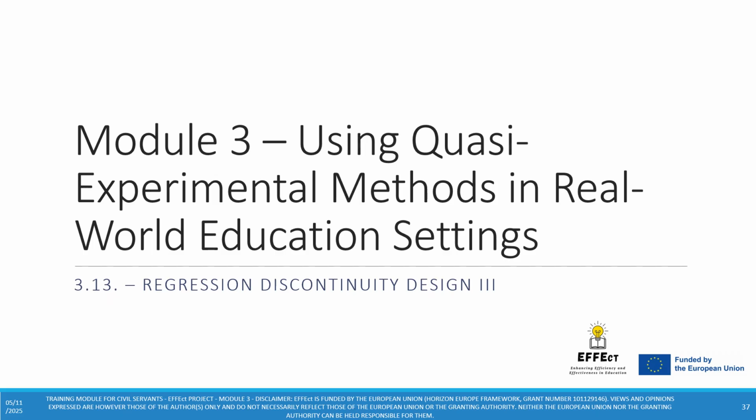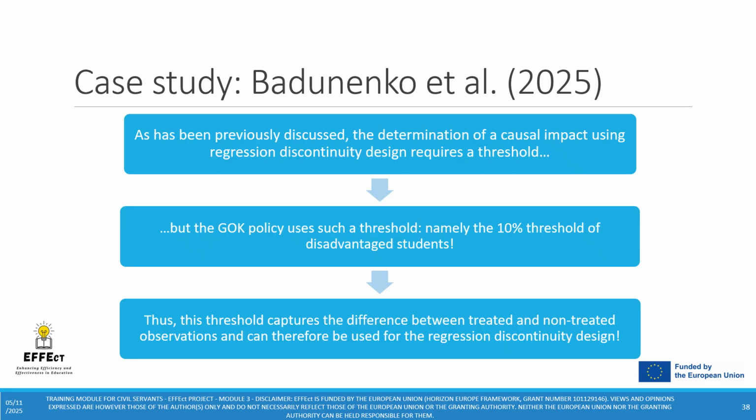Dear participants, welcome to submodule 3.13, in which we continue our discussion on regression discontinuity design. Let's get back to our case study, namely the article published by Dr. Badunenko and his colleagues. As has been previously discussed, the determination of a causal impact using a regression discontinuity design requires a threshold, but the GOK policy uses such a threshold, namely the 10% threshold of disadvantaged students, and therefore this threshold captures the difference between treated and non-treated observation and can therefore be used for the regression discontinuity design.